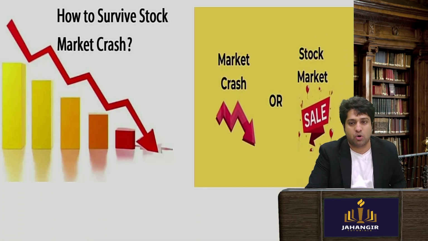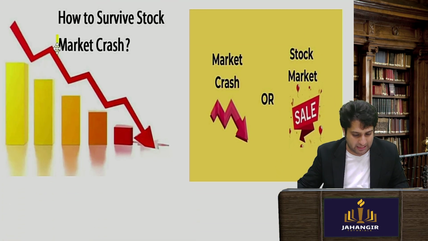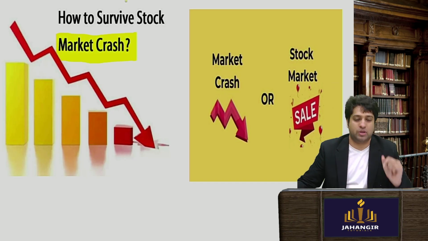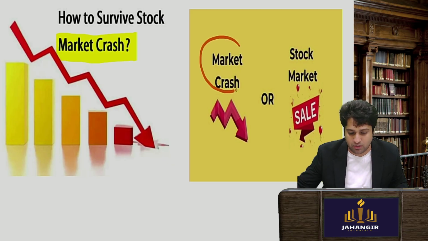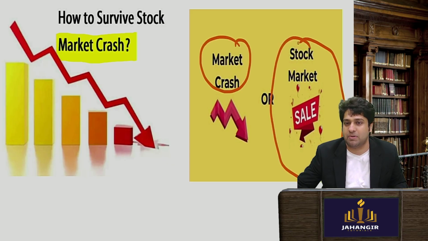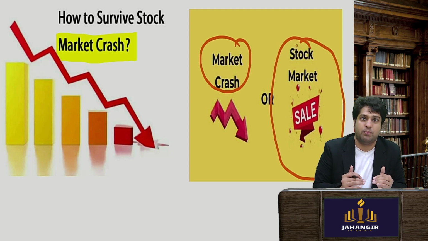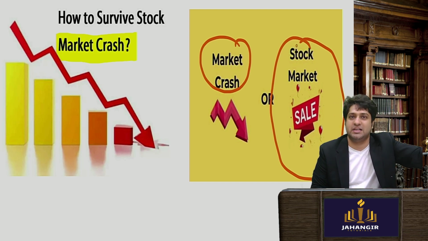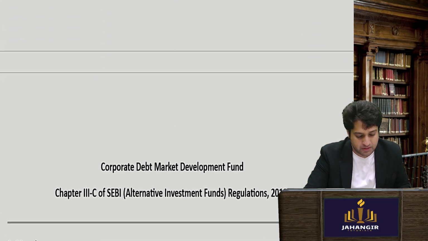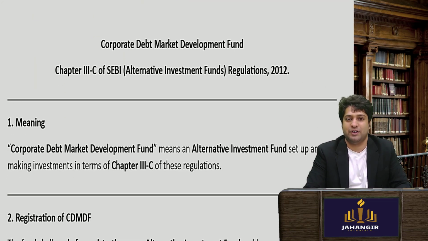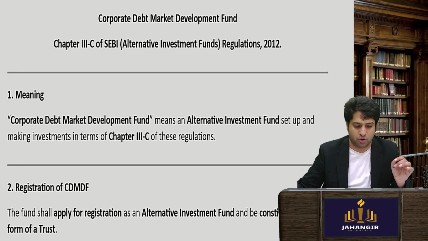Okay. So what is the entire summary of it? If you understood the concept, whenever there is a stock market crash, some people are looking for this opportunity. They are not looking at a market crash, they are looking at the whole stock market being at a discount. So to ensure that the mutual fund doesn't face the problem of selling their securities at a discount or not being able to sell, the debt market fund has been made. So that is it with the concept. Now we will simply see the detailed provisions of what it is.